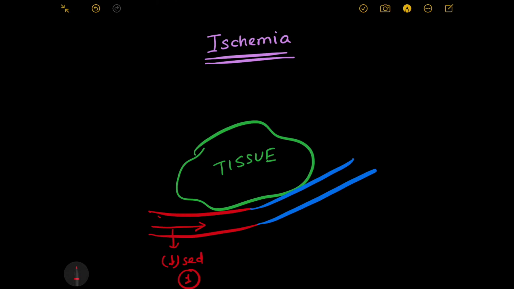And that will in turn lead to less amount of oxygen delivery to the tissue. Secondly, if suppose blood in the venous system or venous component of the capillary gets stagnant, fresh blood cannot come in through the capillary system into the tissue.